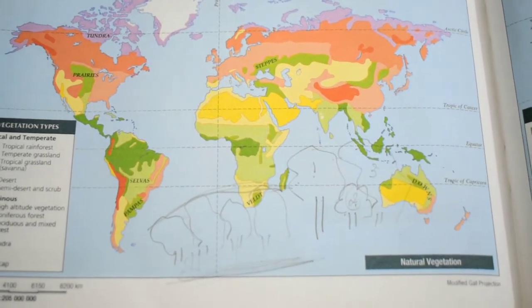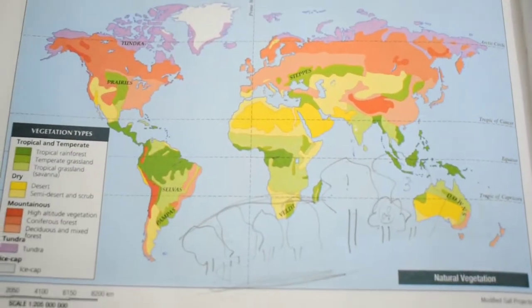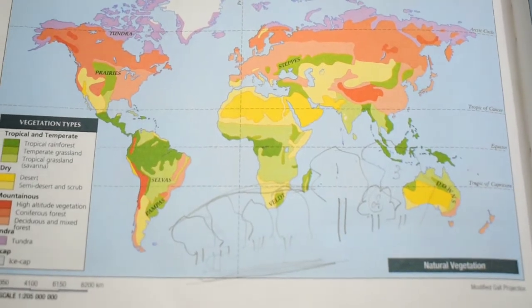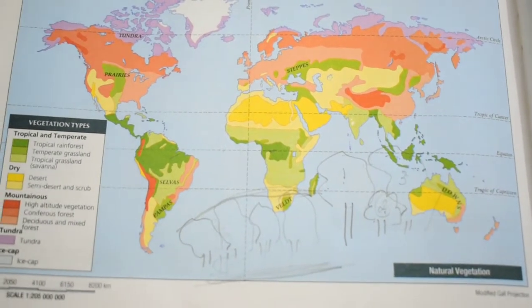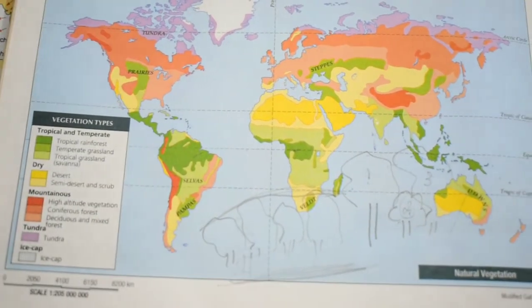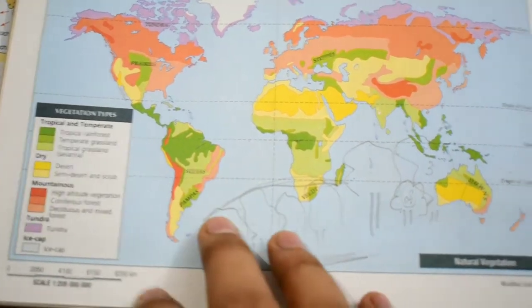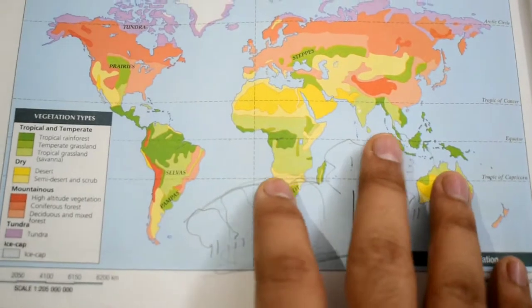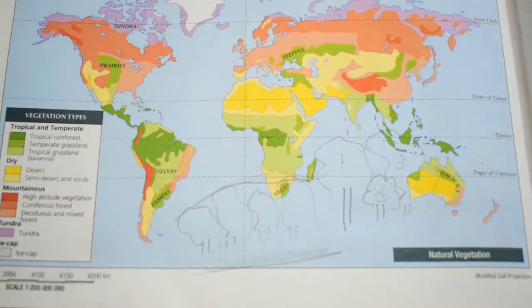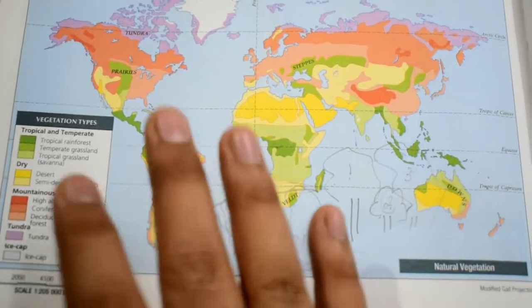So they do not like any outsiders coming and exploiting those areas, and they lead a nomadic life. Nomadic life means they keep on moving from one place to another, one forest to another, and these areas are sparsely populated.